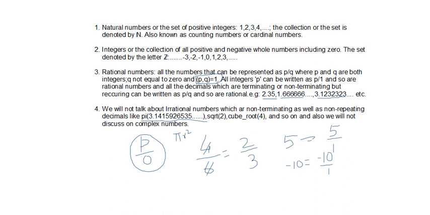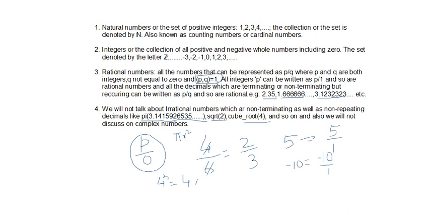And then the square root of non-perfect square numbers. 2 is not a perfect square number because 2 is the square of no natural number. So the square root of 2 will also be an irrational number, that is a non-terminating, non-recurring decimal. Then the cube root of non-perfect cube numbers. For example, the cube root of 64 is 4, because 4 cubed means multiplying the number with itself 3 times: 4 into 4 into 4 gives you 64.